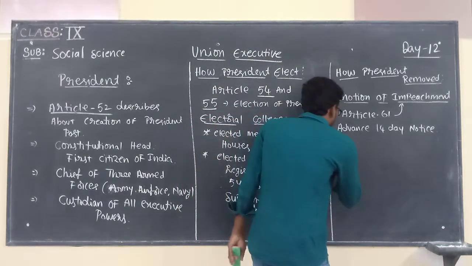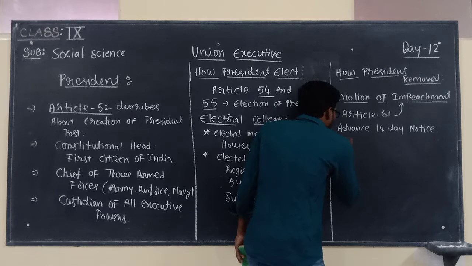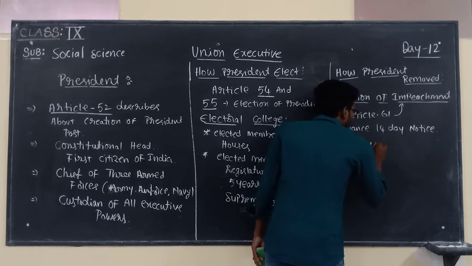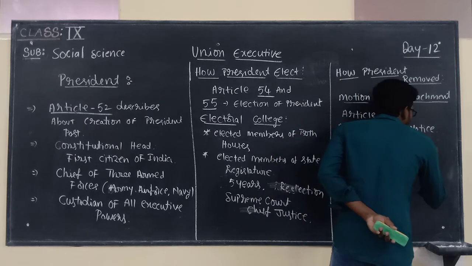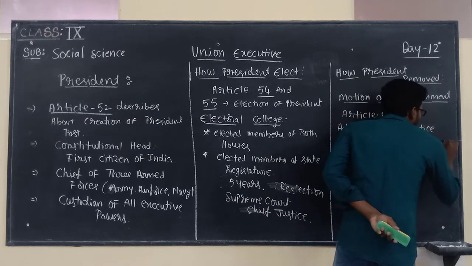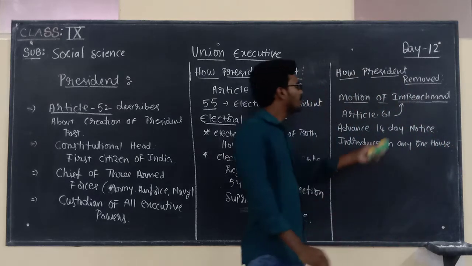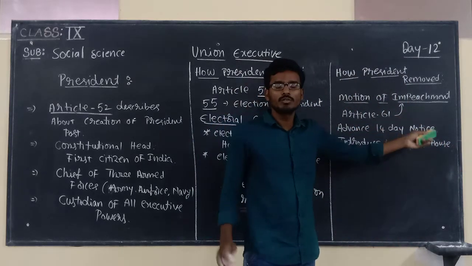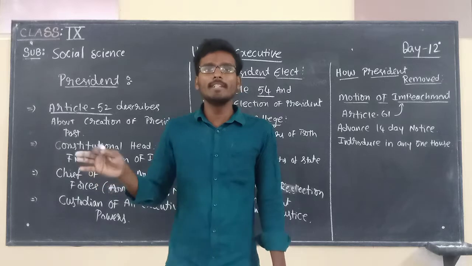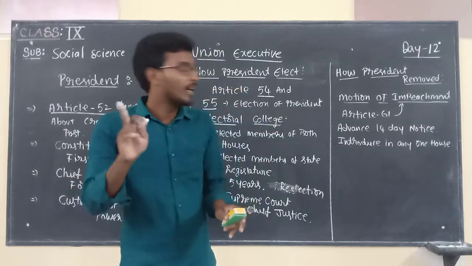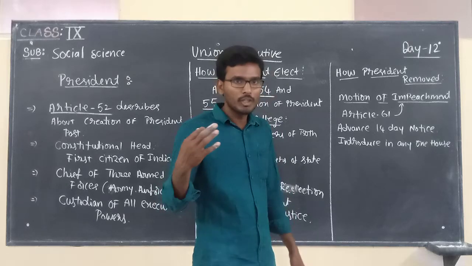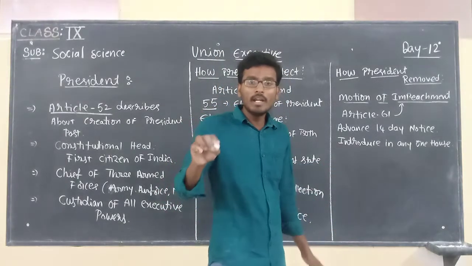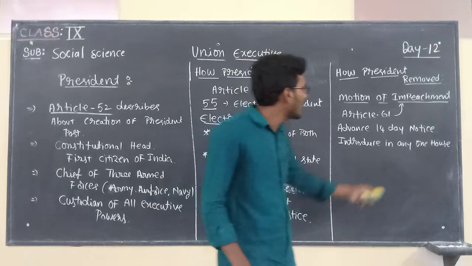And this bill can be introduced in any one house. The impeachment bill can be introduced in either the Rajya Sabha or the Lok Sabha. Remember, advance 14 days notice should be given, and this bill may be introduced in any one house.